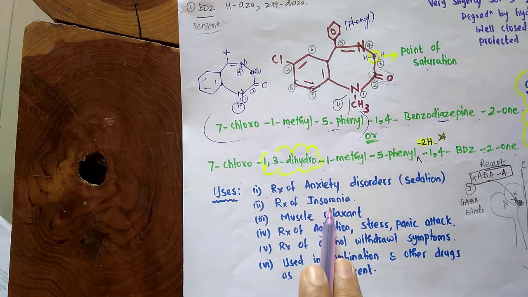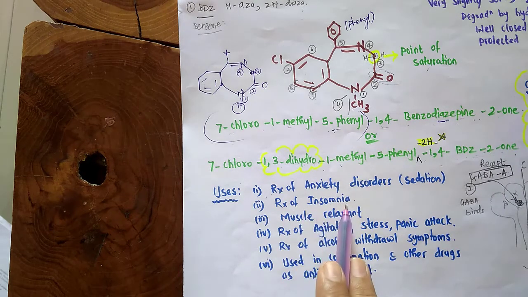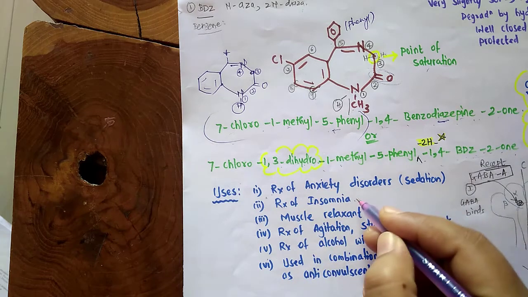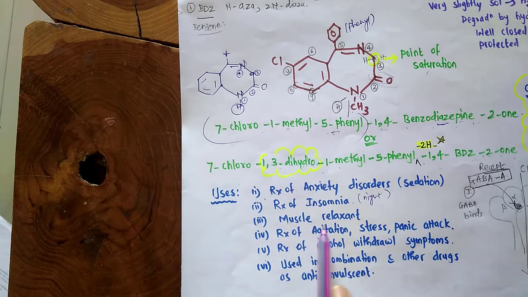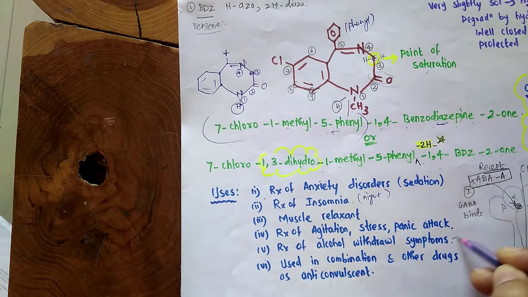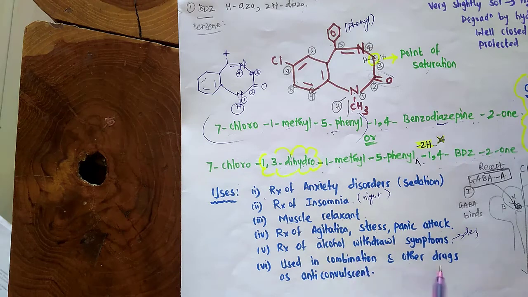Second is treatment of insomnia, that is lack of sleep at night, then muscle relaxant, as well as it is used in treatment of agitation, stress, as well as panic attacks. Then it is also used in treatment of alcohol withdrawal symptoms since it produces a depressant effect. Then it is used in combination with other drugs such as anticonvulsants.